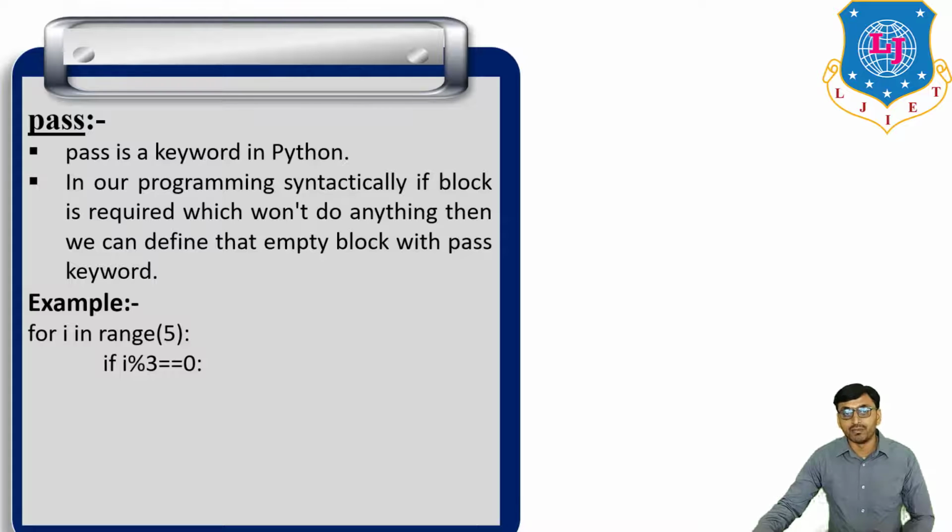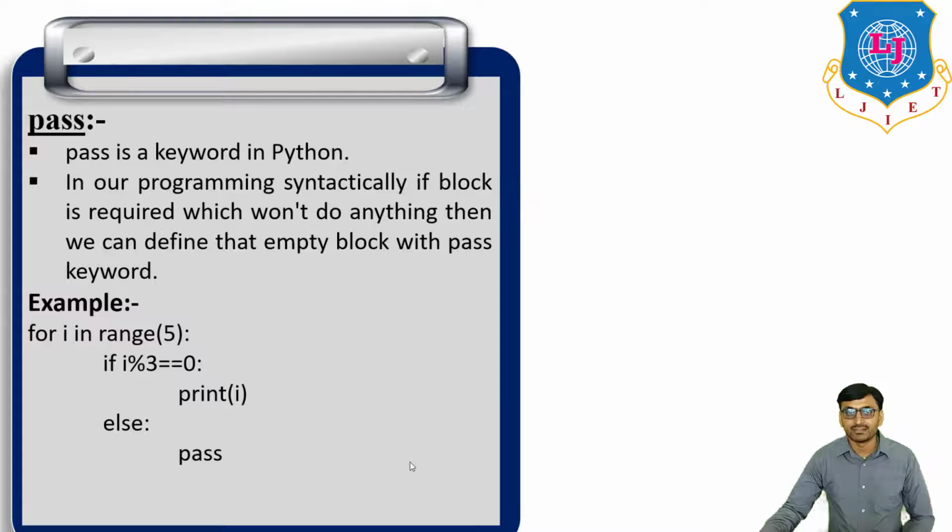So if i modulo 3 is equal to 0, if this condition is satisfied, then print i. Otherwise, pass. So only if this condition is satisfied, print i.